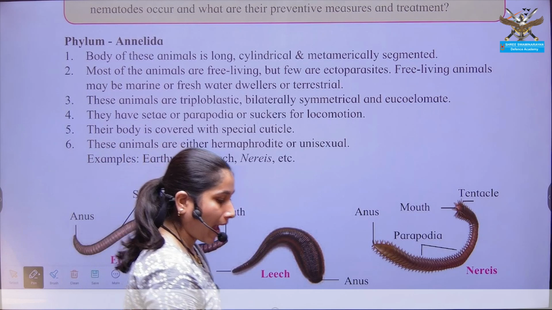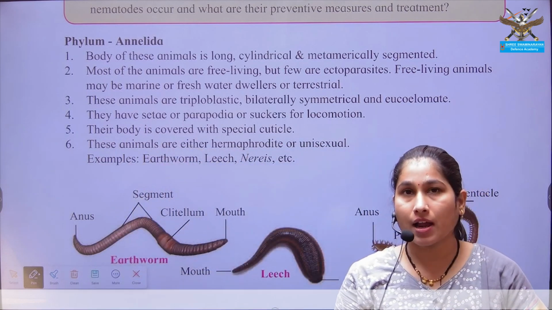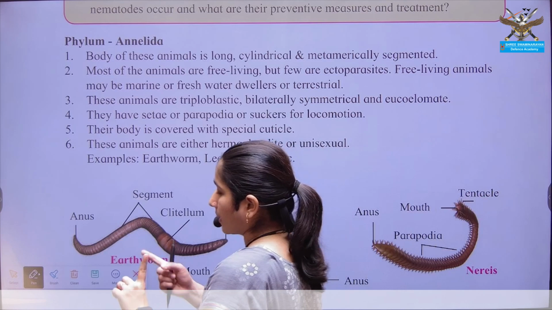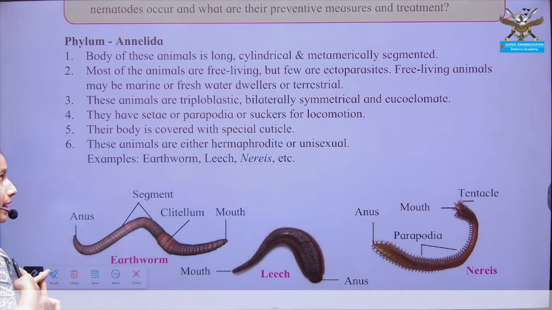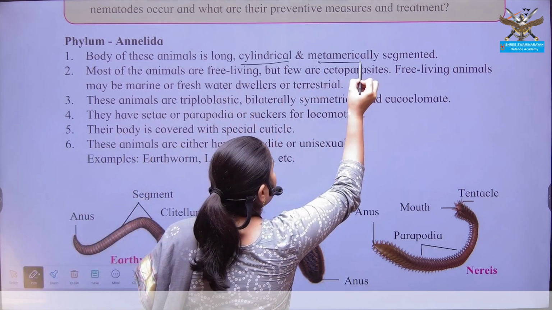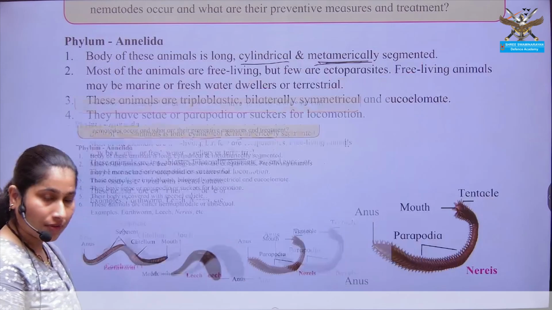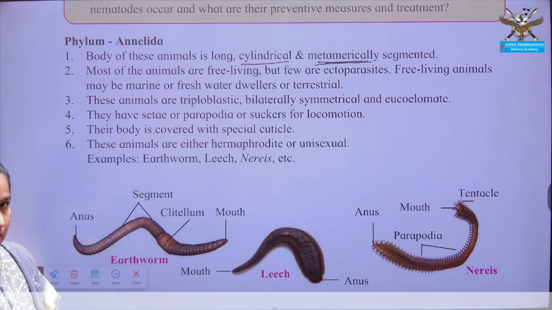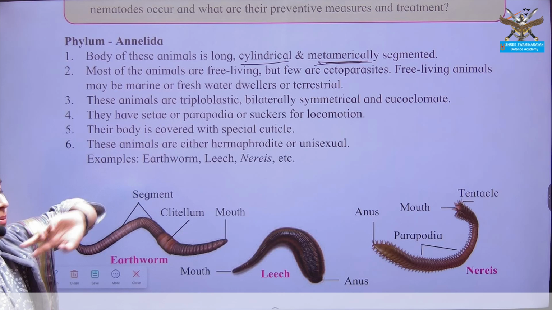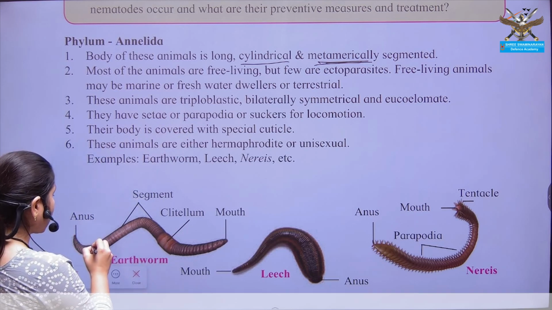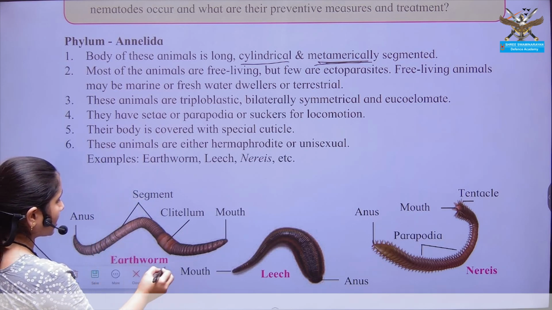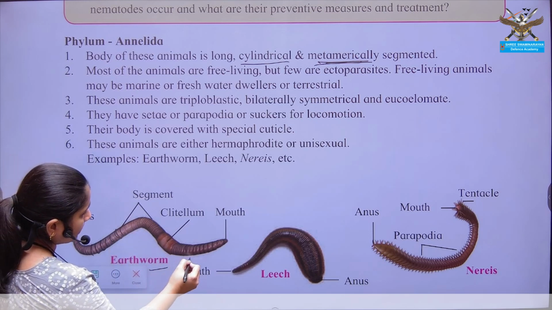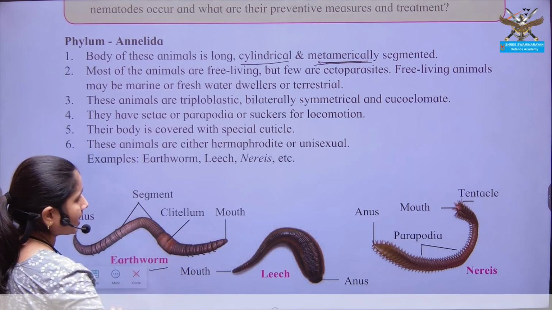Next is phylum Annelida. Now Annelids are the organisms which show triploblastic nature. They are true coelomate and they are free living organisms. They are cylindrical and metameric segmentation is seen. When we were studying the characteristics of organization, on the basis of which the whole system of animal classification is based, we discussed metameric segmentation, that is the organism's body is divided into different segments. See this earthworm, it has different kinds of segments. These linings are the segments.